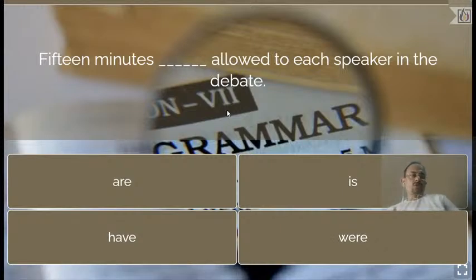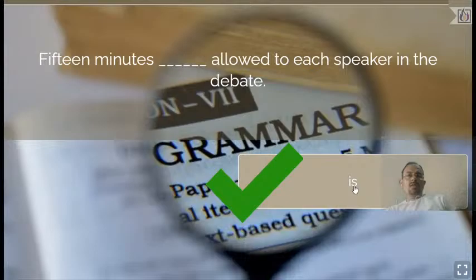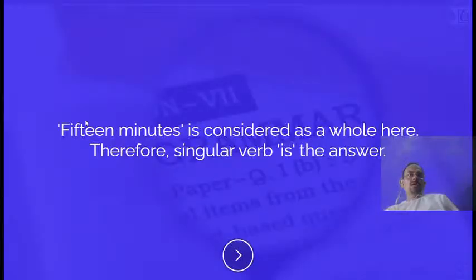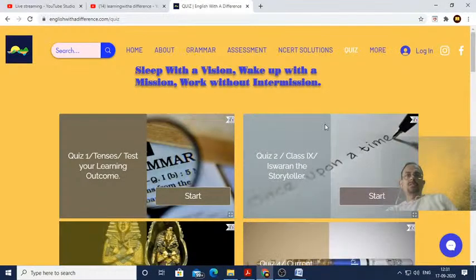So dear students, time's up. Sorry dear students, the answer is is, because 15 minutes is taken together as a unit. Therefore it should be is. 15 minutes is considered as a whole, therefore the singular verb is the answer. Thank you dear students, time's up now.